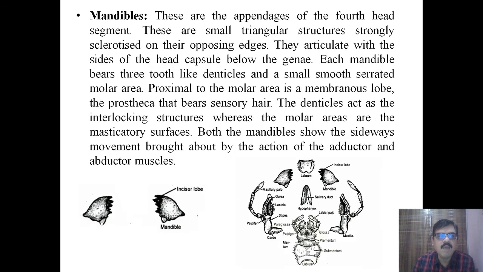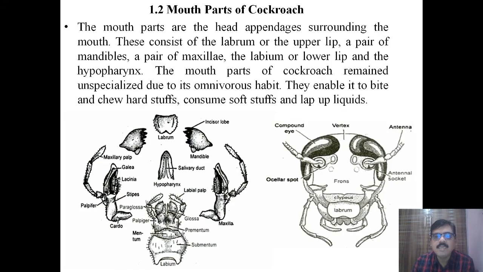These are the main five mouth parts. What are these? The first is the labrum, the upper lip, which is the appendage of the third head segment. Then the mandible, the lower jaw, which is the appendage of the fourth head segment. Then the maxilla, the appendage of the fifth head segment, which is the upper jaw, and the labium, the lower lip, which is the appendage of the sixth head segment. So these are all the mouth parts of the cockroach.